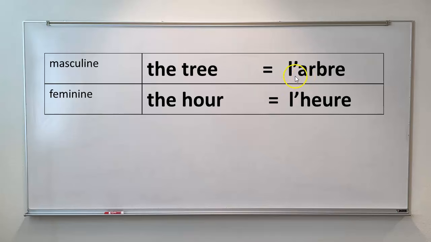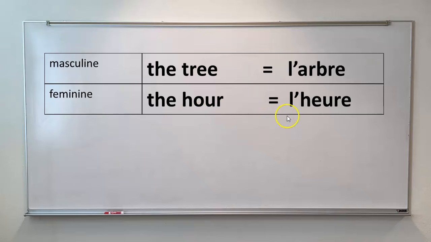Because of that, instead of using le, we use an L apostrophe. If you look up the word hour in a dictionary, you'll see that it is grammatically feminine. Heure, heure. Now, heure begins with a vowel sound because the H is silent. Because it begins with a vowel sound, instead of using la, we're going to use the L apostrophe. That's the reason for the apostrophe there in both of these cases, because the noun begins with a vowel sound.